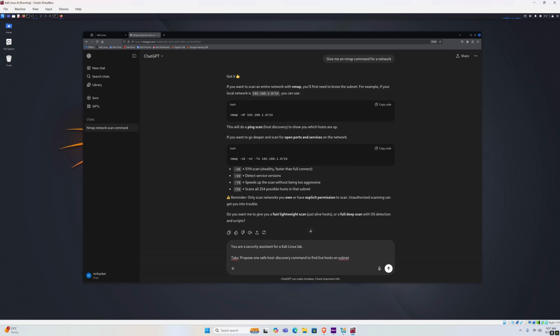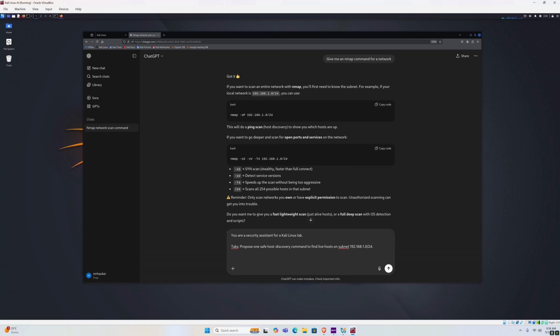In my case, that will be this one. This is the same subnet that it provided in this chat. However, this was ChatGPT just being lucky. It could have been a different subnet. So we want to precisely tell it which subnet we are on. In your case, this might be different, so make sure to change it. If it's different, don't just type what I typed. And that is pretty much the task.